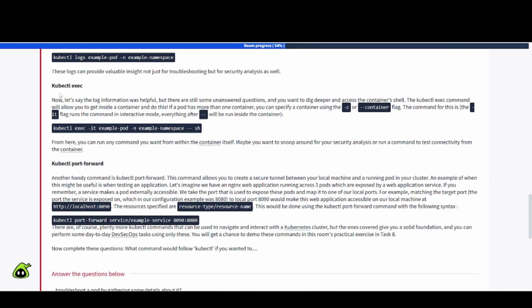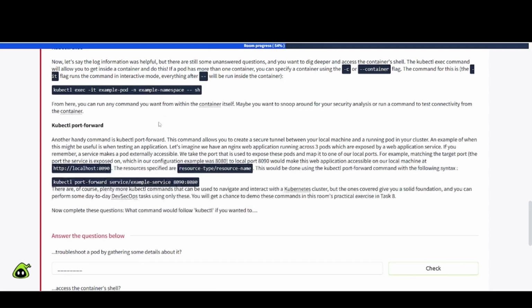Good to note there. kubectl exec. Now let's say the log information was helpful, but there are still some unanswered questions, and you want to dig deeper to access the container shell. The kubectl exec command will allow you to get inside a container and do this. If a pod has more than one container, you can specify a container using the -c or --container flag. The -it flag runs the command in interactive mode. Everything after the -- will be run inside the container.